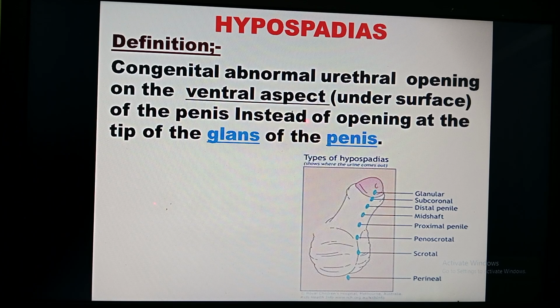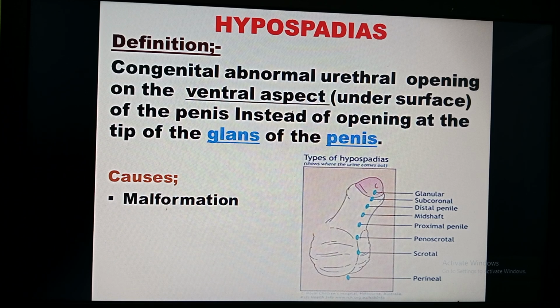So you can see in the picture, it should be here at the center, but instead it is abnormally opening on the ventral aspect of the penis. So this is the abnormal condition. Congenital means by birth, the child is born with this problem, hypospadias.